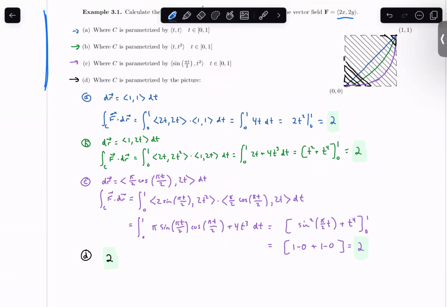And so, yeah, D is really more of a hypothesis, more of a guess. I didn't actually do the calculation. This would be kind of crazy to do, all that parameterizations and whatnot. So we think it's going to be 2, but we would need to prove this. And the way that we're going to prove this is with the fundamental theorem of line integrals. So that's kind of leading into what we're going to be talking about here today.